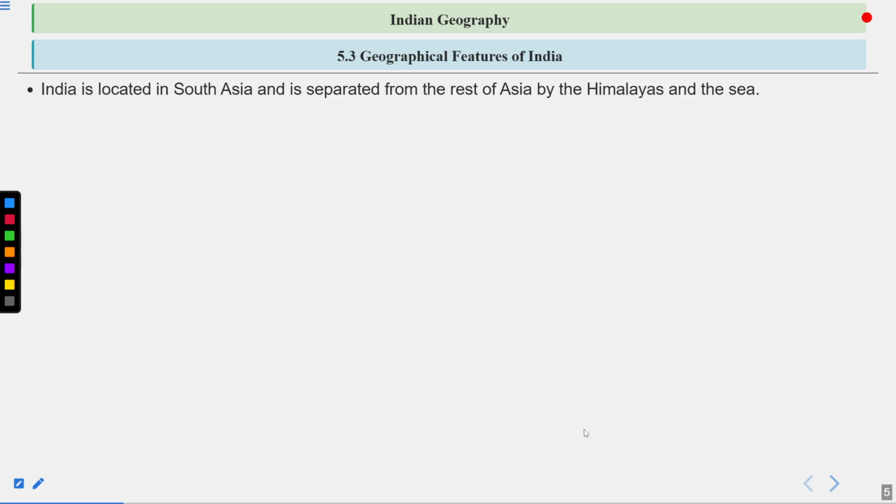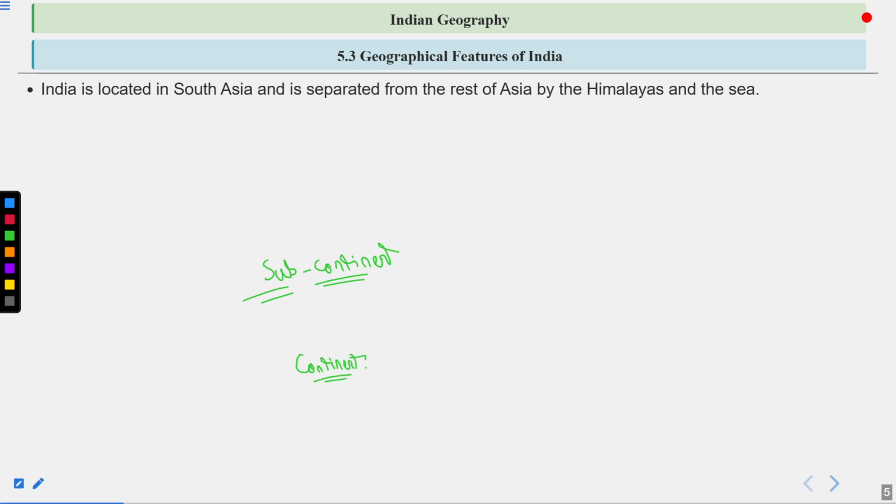Now, geographical features of India. India is located in South Asia and is separated from the rest of Asia by the Himalayas and the sea. Now, India is known as the subcontinent. Why so? In order to understand why India is called a subcontinent, we have to first understand the continent.